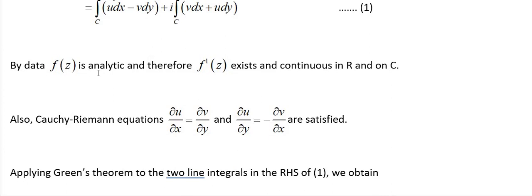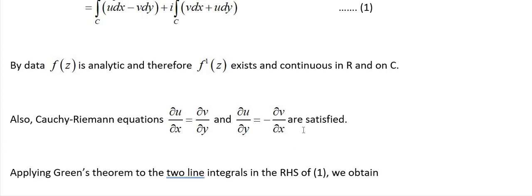By data, f of z is analytic. That means f of z is differentiable. Whenever f of z is differentiable, f dash of z exists and is continuous in R and on C. This f of z is continuous in R and on C. Also, we have the Cauchy-Riemann equations. Those are ∂u/∂x equals ∂v/∂y and ∂u/∂y equals minus ∂v/∂x.